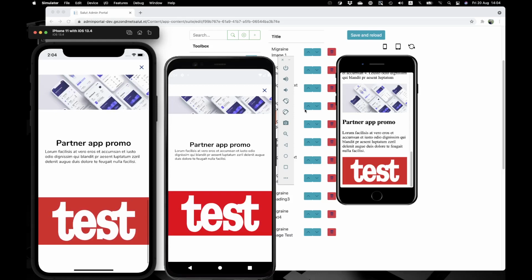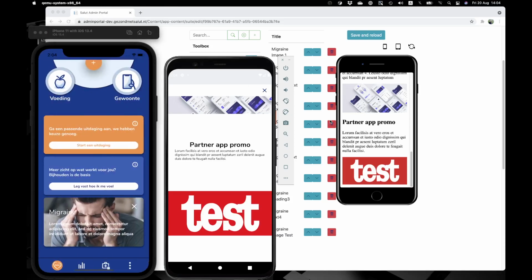So we can construct content, we can preview content, and finally we can display content on a mobile app on a home screen. That's all for this demo. Thank you so much.